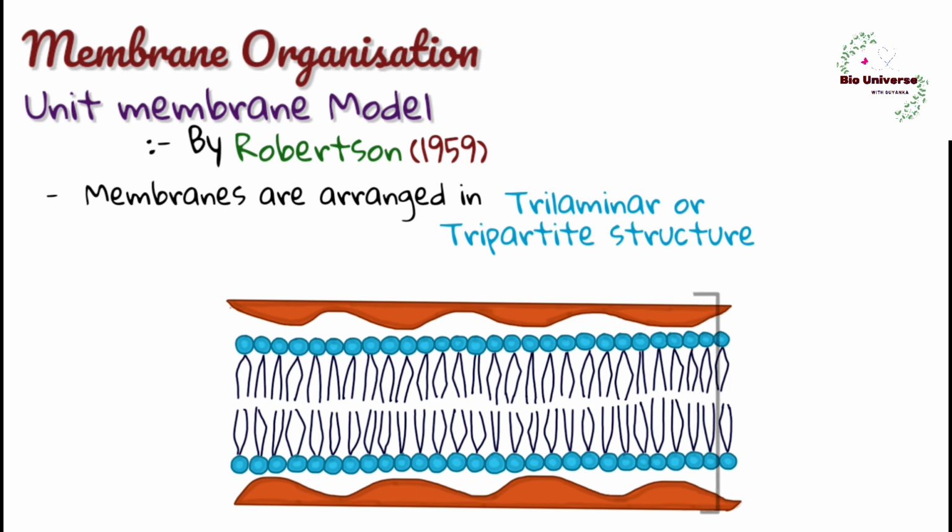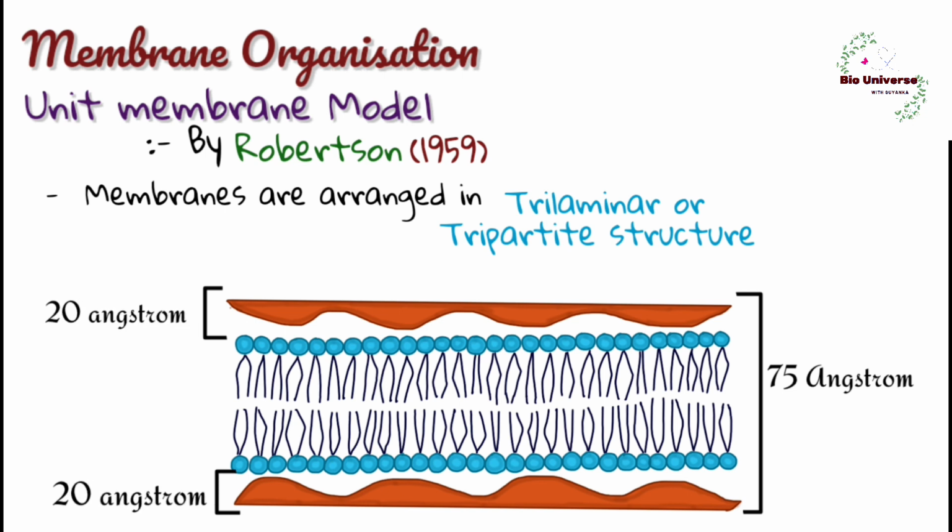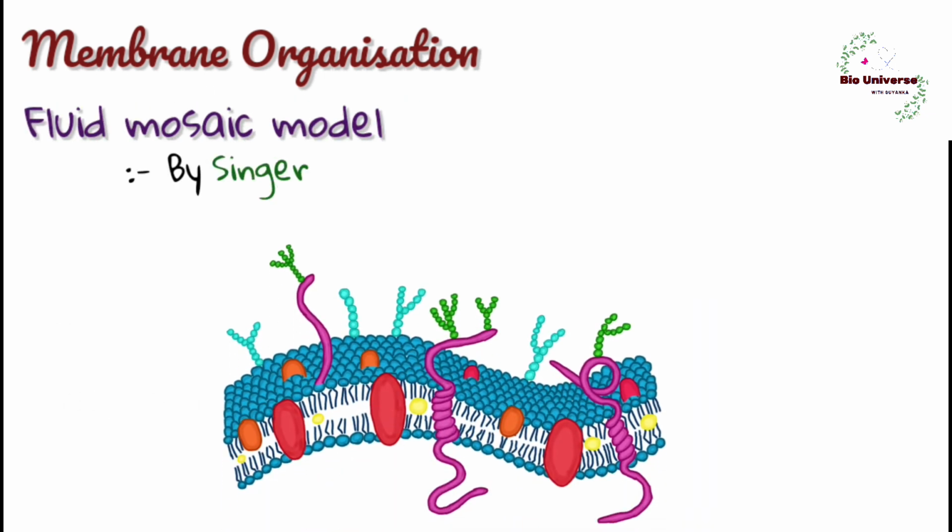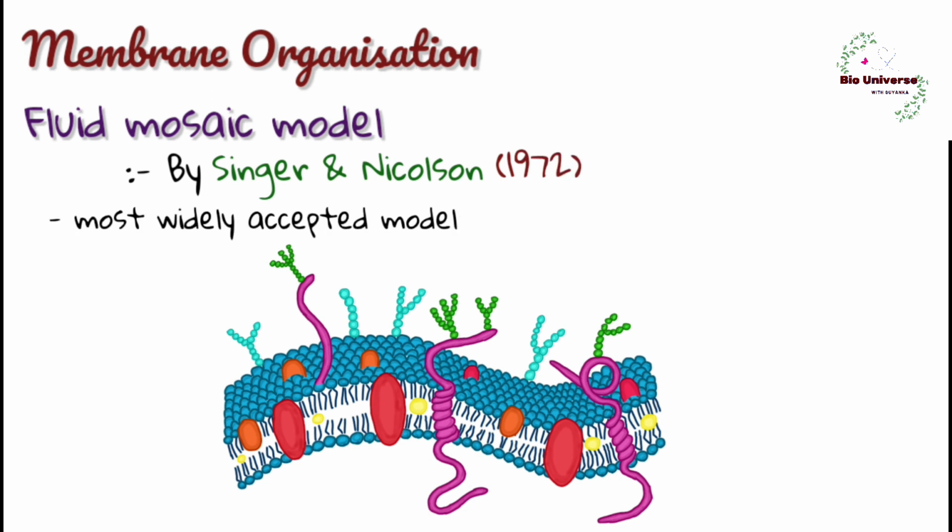A unit membrane has a thickness of 75 angstrom. Each of the two electron dense surface layers is 20 angstrom thick. It has a protein layer on the outer surface. The central electron transparent layer is 35 angstrom thick. It is the lipid bilayer. Fluid mosaic model, given by Singer and Nicolson in 1972. This is the most widely accepted model.